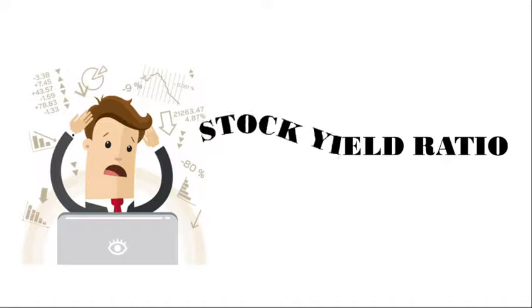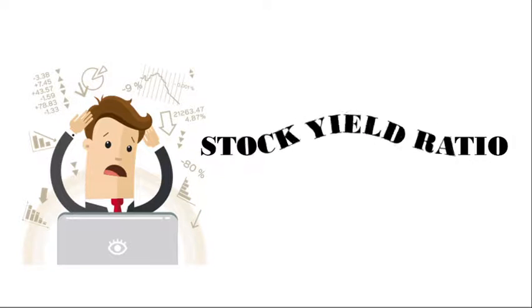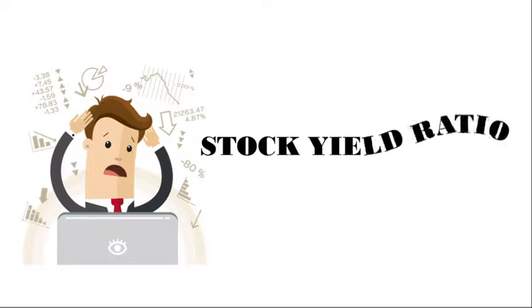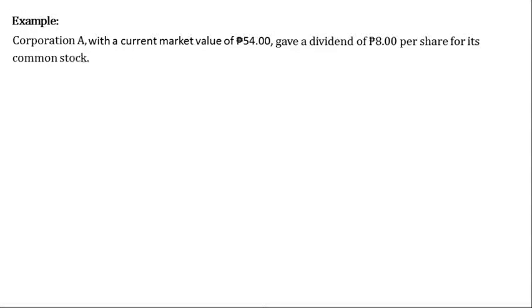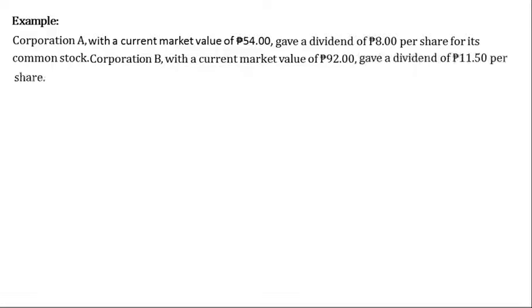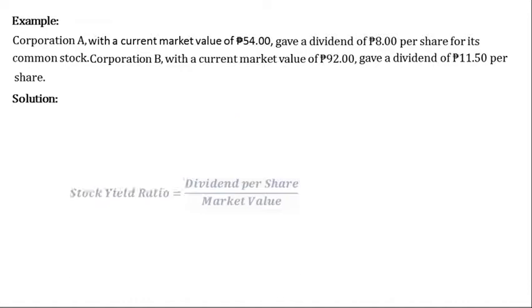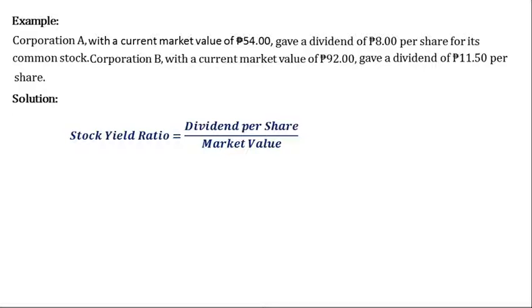Stock yield ratio is used to compare two or more investments. It is also called current stock yield and means the ratio of the annual dividend per share and the market value per share. Example, Corporation A with a current market value of 54 pesos gave a dividend of 8 pesos per share for its common stock. Corporation B with a current market value of 92 pesos gave a dividend of 11.50 per share. So, solution, we use the formula: stock yield ratio is equal to dividend per share over the market value.